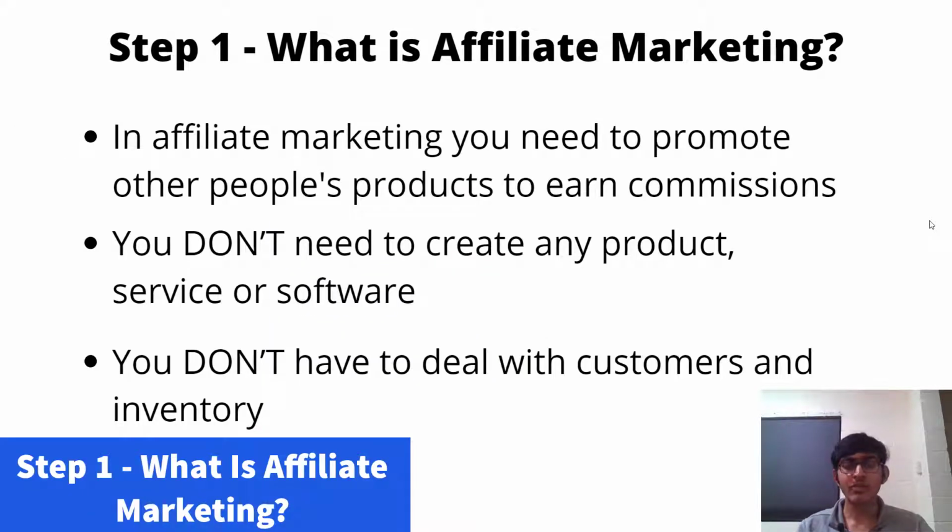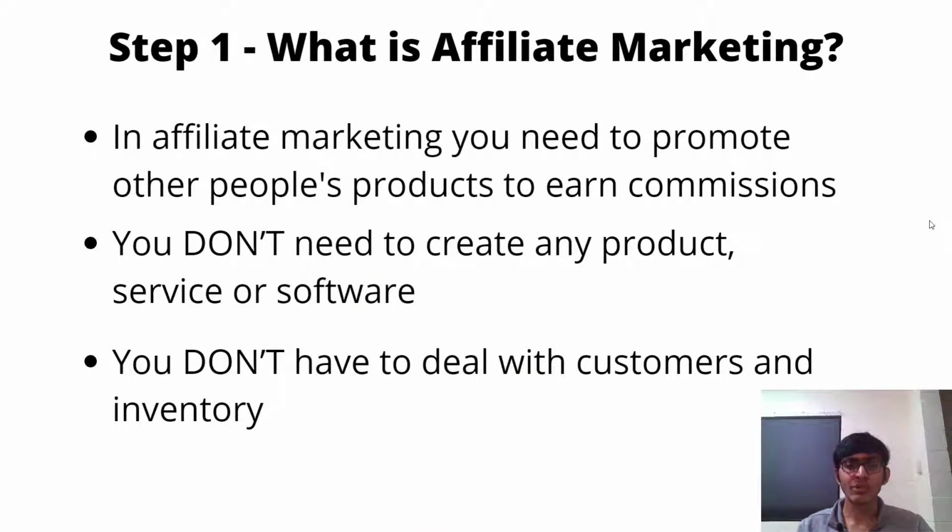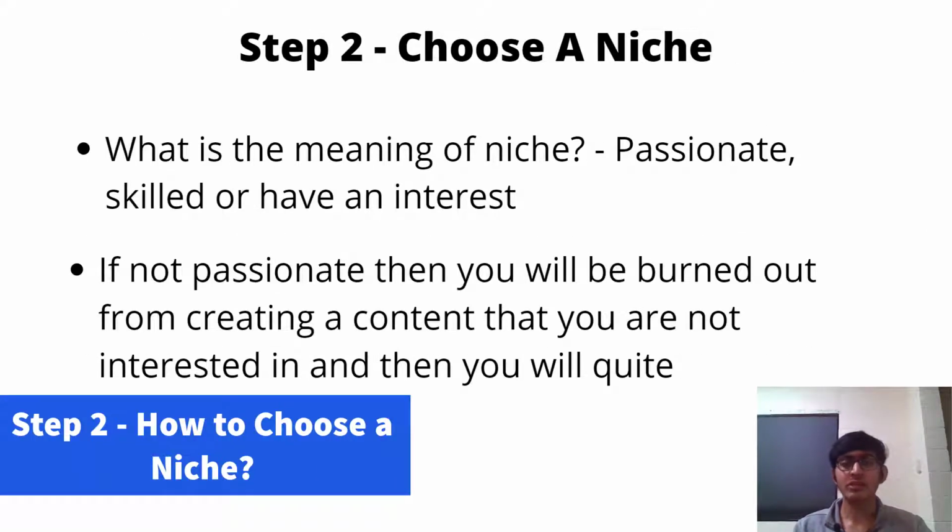So the first step is, what is affiliate marketing? If you don't know, then in affiliate marketing, you need to promote other people's products to earn a commission. That's it. You don't need to create any product, service or software. You don't need to deal with customers, inventory, refunds, nothing. You just need to drive targeted traffic to the sales page of the product. And if someone purchases a product, then you will receive a commission. As simple as that. So affiliate marketing is a very simple business model to start, even if you are a beginner. Now the next step is to choose a niche.